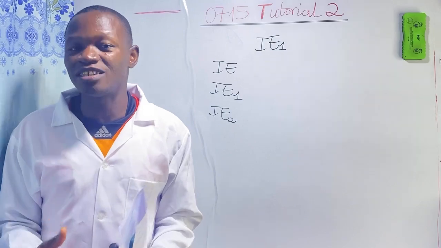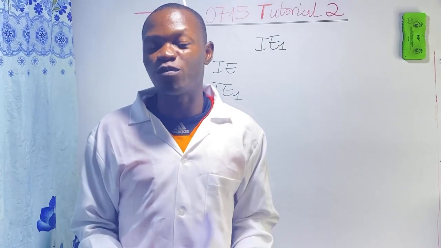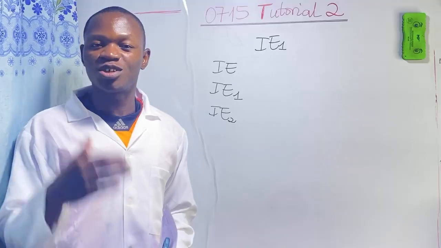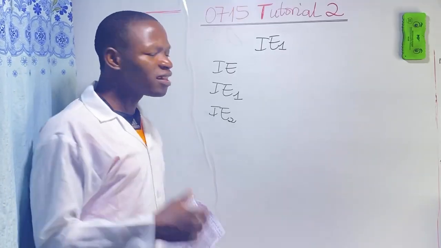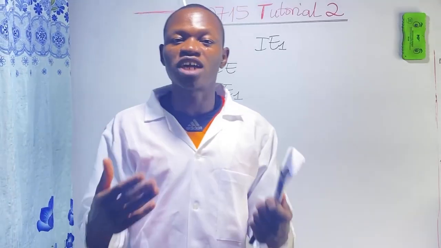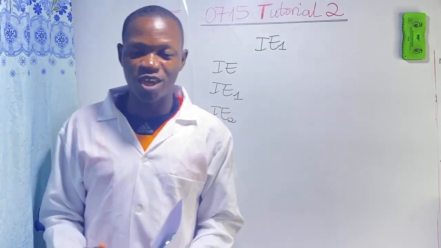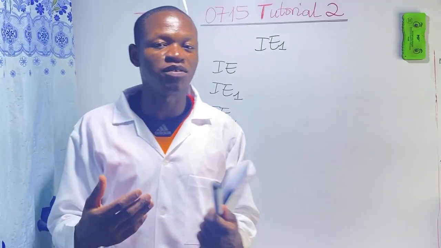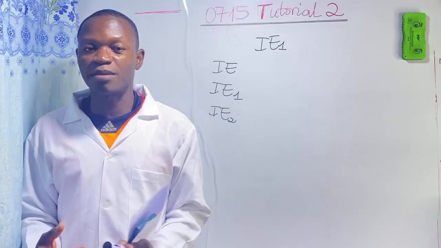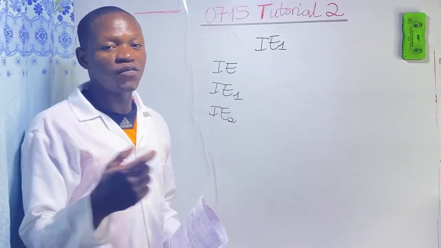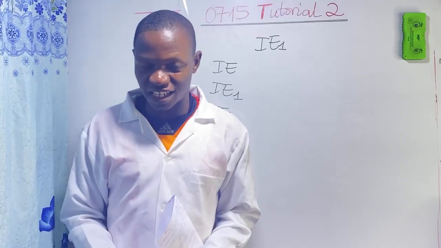We call it ionization energy. Now, depending on the charge of the cation and from what it has been formed, we have different types of ionization energy. And the first one is called the first ionization energy.